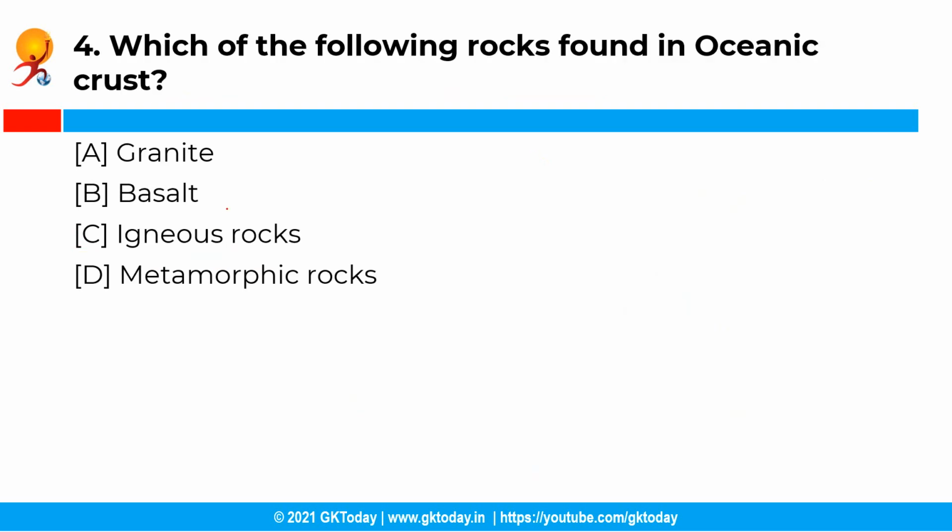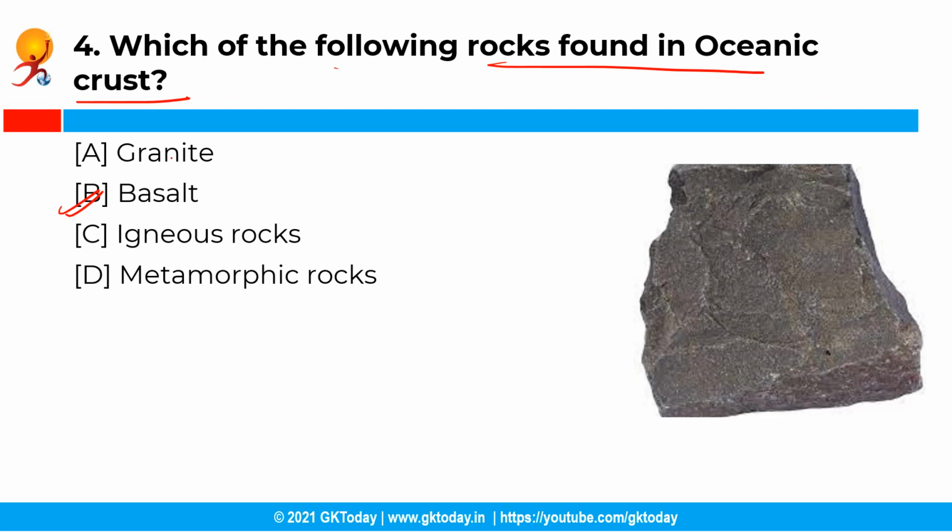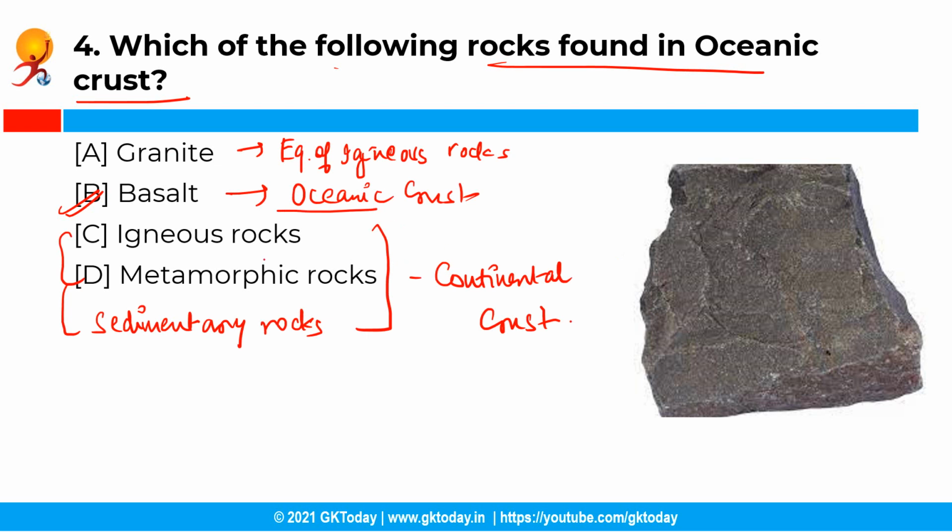Moving ahead with the next question. So, which of the following rocks is found in oceanic crust? Now you have the following options and the correct answer is option B, that is basalt. So basalt is the type of rock found in oceanic crust, and igneous, metamorphic and sedimentary rocks are found in continental crust, whereas granite is an example of igneous rock.